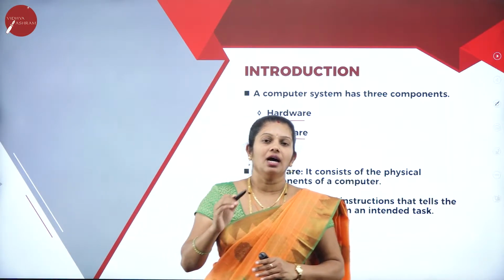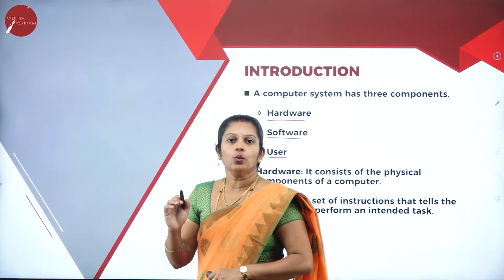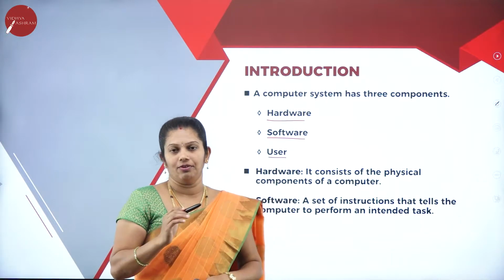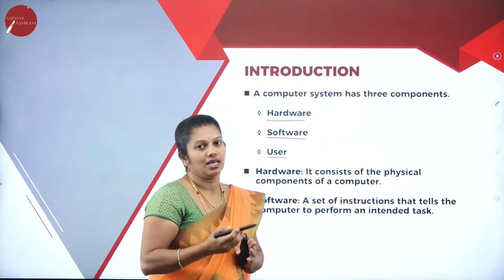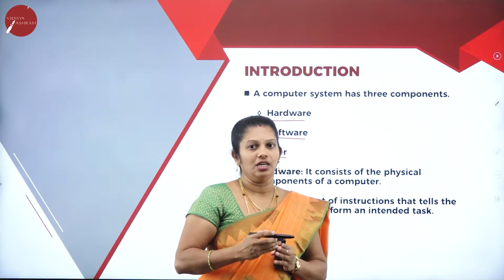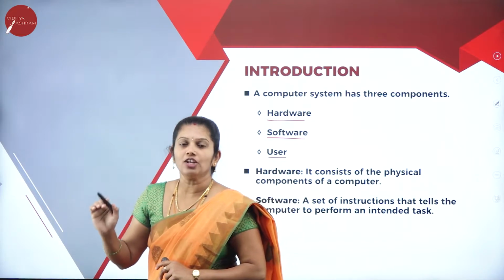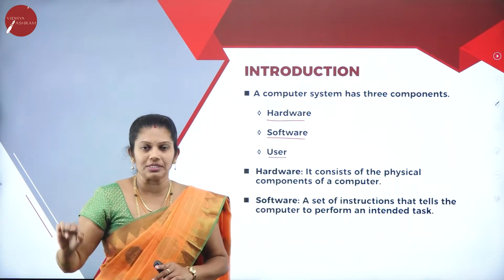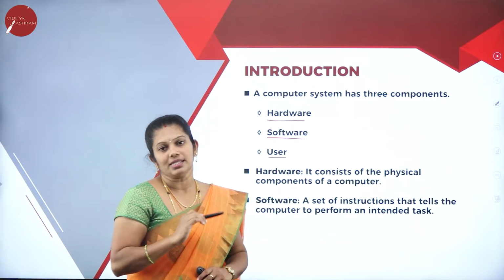The hardware is nothing but the physical component of the computer that we can touch and feel. For example, keyboard, that is hardware. If I touch a monitor, hardware. It means hardware is all the physical components of the computer that we can touch and feel.